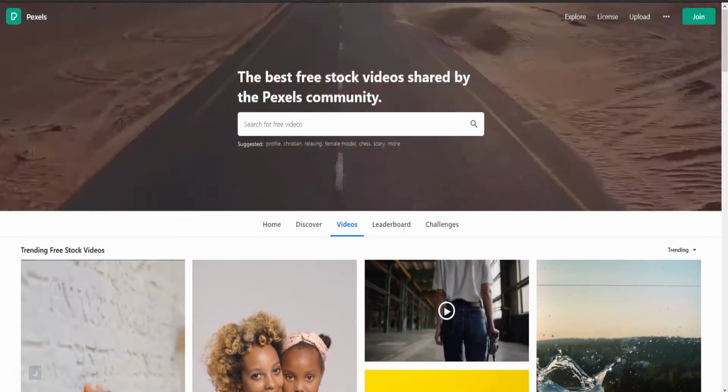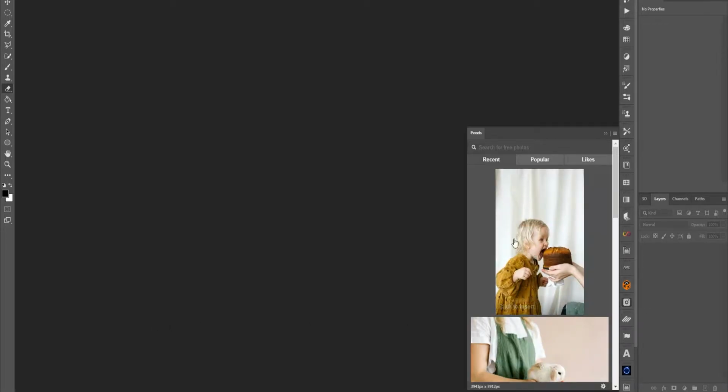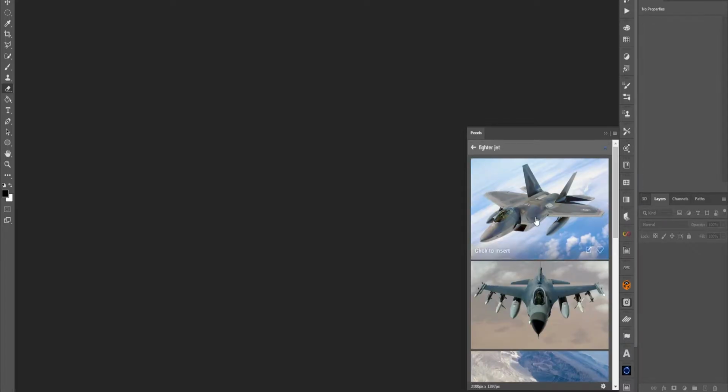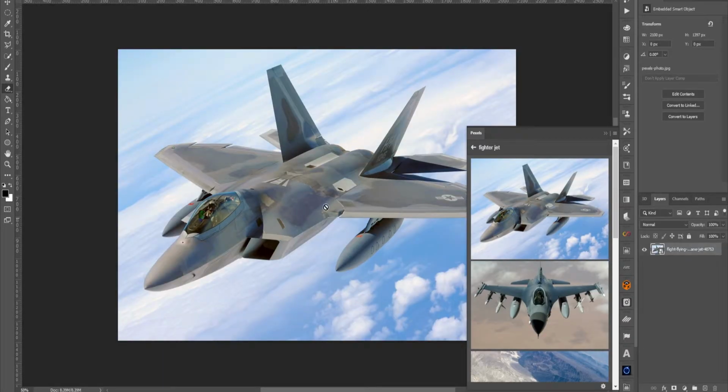The other thing about Pexels that I really love is they also have a Photoshop plugin where you log into it and you're inside Photoshop, and you can actually do things like, I'm going to search for fighter jet. And this fighter jet comes up, and if I click on it, it loads in Photoshop, and I can now manipulate it and use it like any other image that I've created or gotten from anywhere else on the internet.